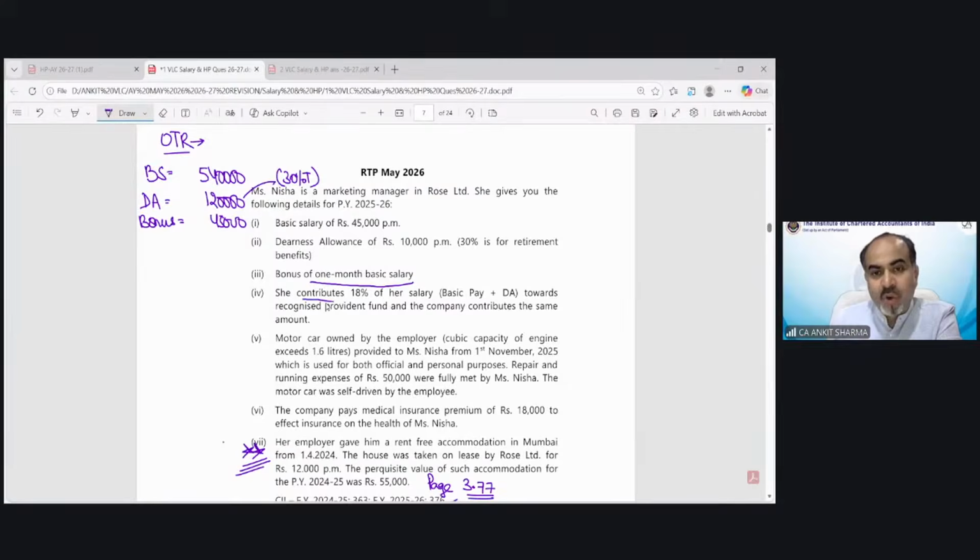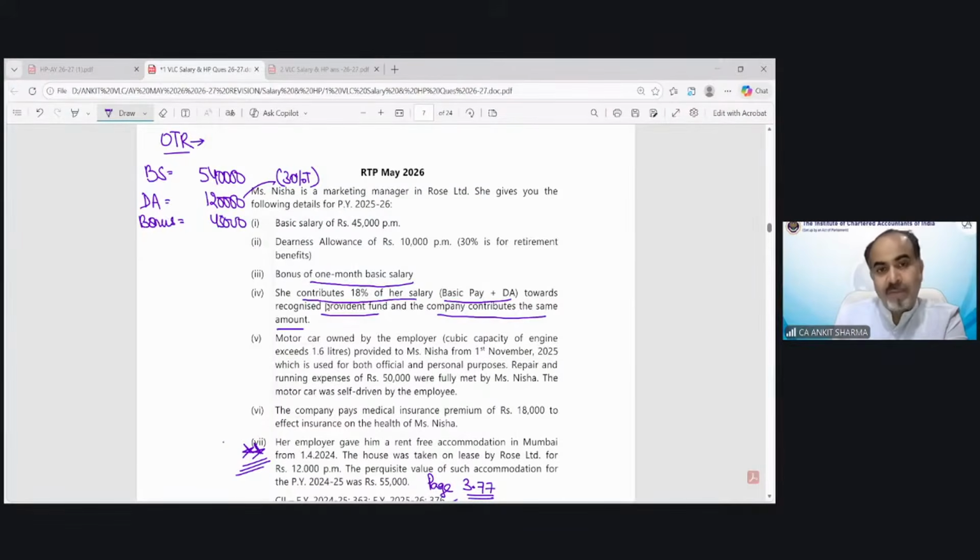She contributes 18% of her salary, basic pay and DA, towards recognized provident fund. And the company contributes the same amount. So in case of contribution to provident fund, we know that up to 12% of the contribution is exempted and any excess of more than 12% of salary is going to be taxable.